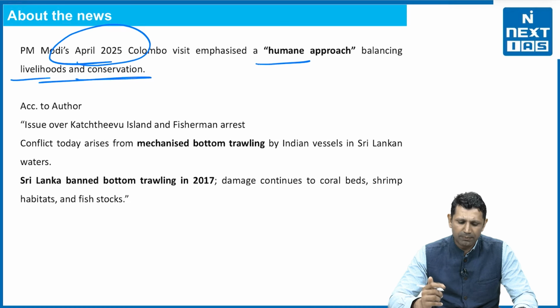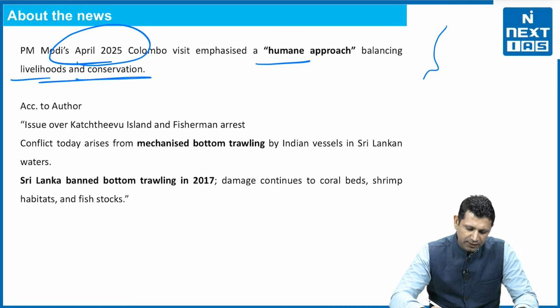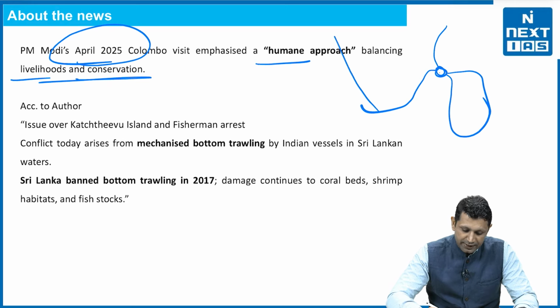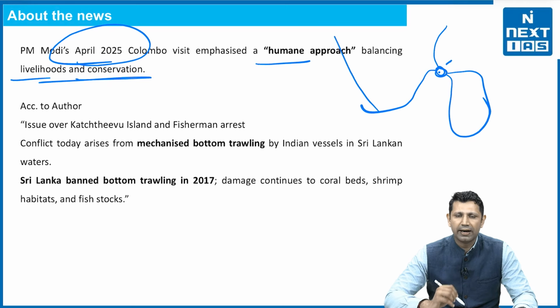I think you know about the Palk Strait. If this is India and this is Tamil Nadu, and here is the Sri Lanka. So this region is known as the Palk Strait, and here is situated the Kachchatheevu island. So Indian fishermen many times they are not able to recognize the international boundaries, and they go for the deep fishing and enter the Sri Lankan territorial waters. And while entering, they face the brunt of the Sri Lankan forces, and they are detained and being imprisoned.